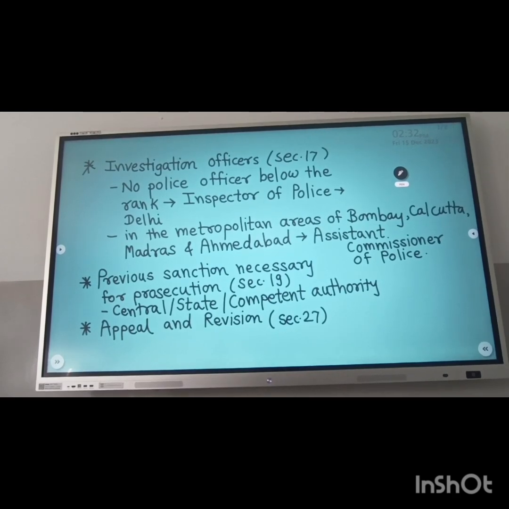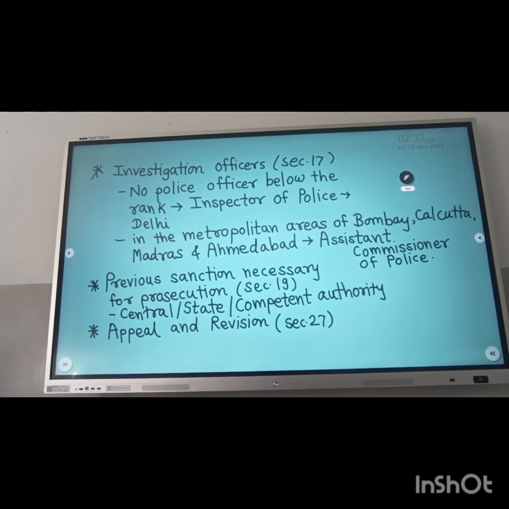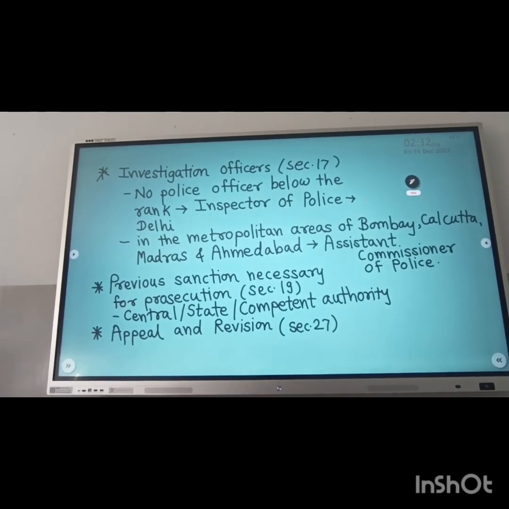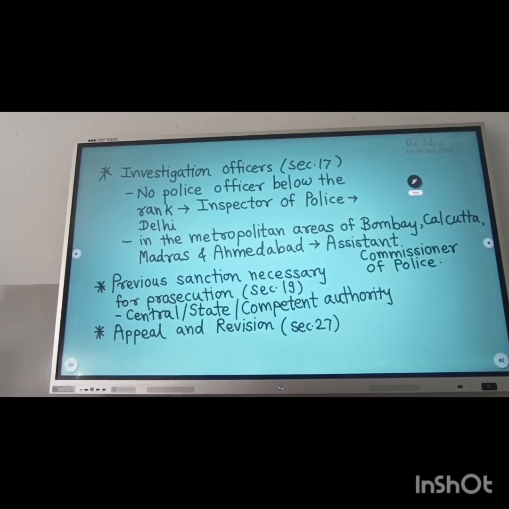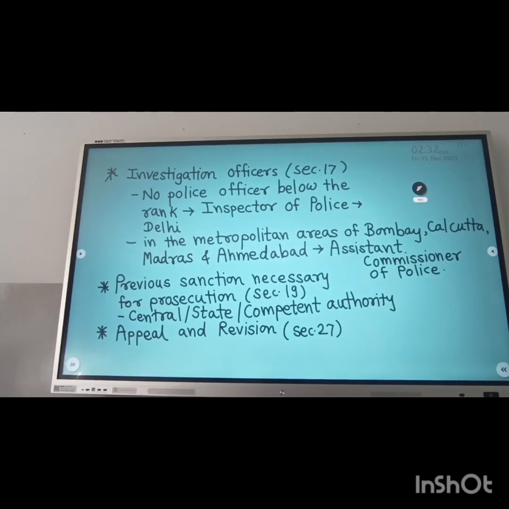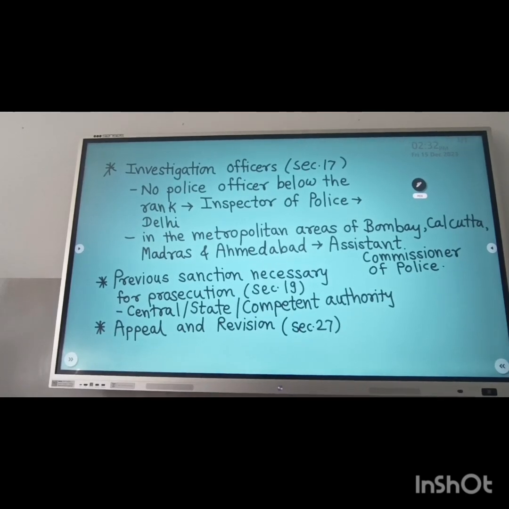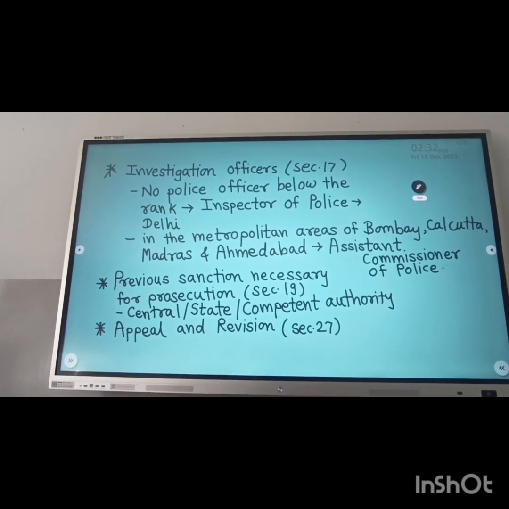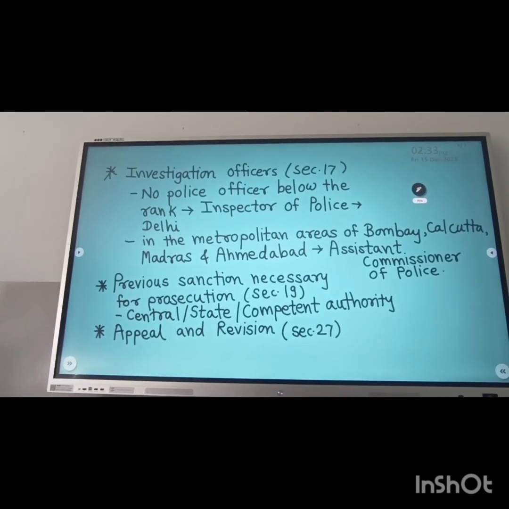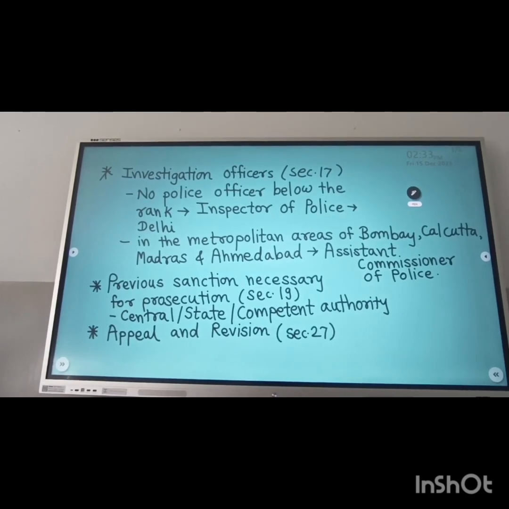Now let's see the remaining important section numbers. First is the investigating officer. Under Section 17, it is clearly defined that for Delhi, the inspector of police has the power to investigate under this legislation, whereas in the metropolitan areas of Bombay, Calcutta, Madras and Ahmedabad, the assistant commissioner of police has the right to investigate the matters.